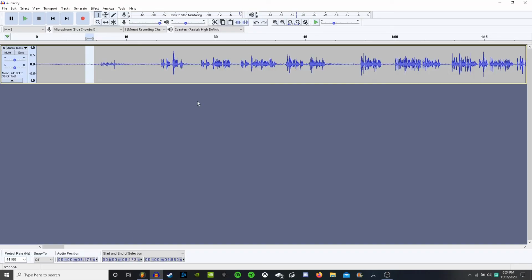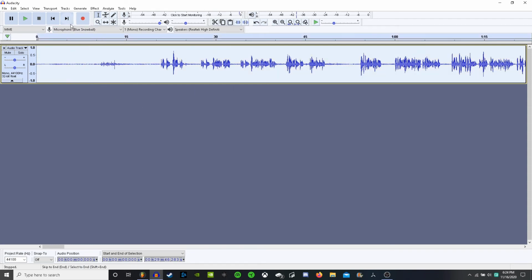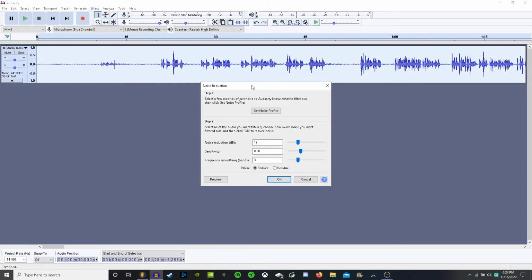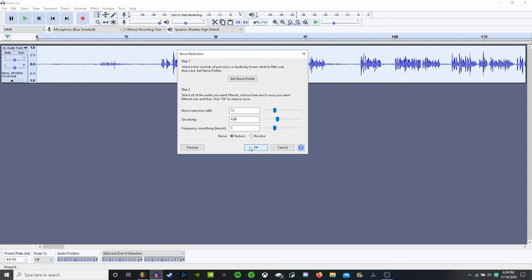What this is going to do is it's going to pick up this sound that you just scanned here and try to eliminate it from the rest of your track. So after getting your noise profile, you're going to want to highlight the whole track, which you can do by double clicking right here. Then you're going to go back to Get Noise Profile and just copy the settings that I have on the screen right here and press OK.